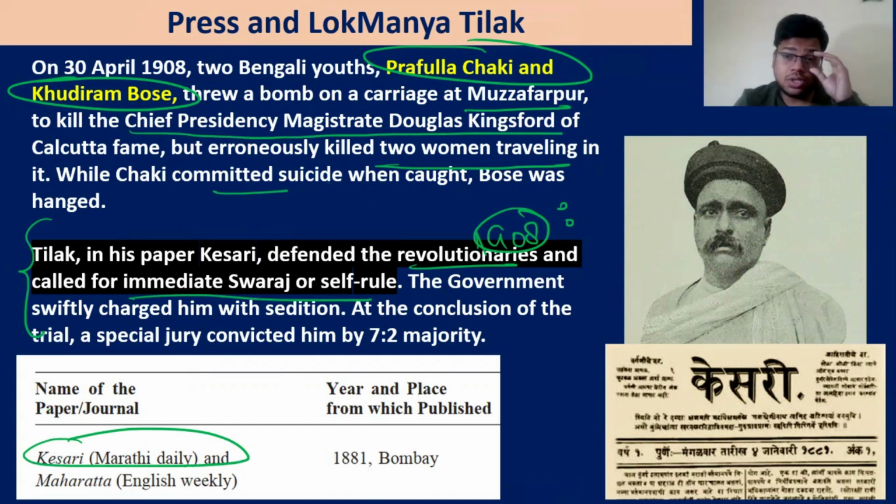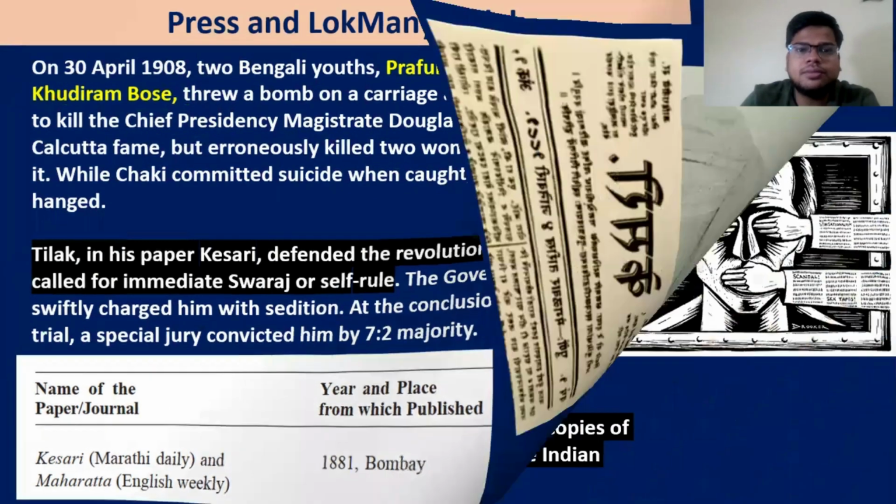This was after the Swadeshi movement. So he has defended them, and he said that Swaraj needs to be given and all these things. And based upon that, he was put into prison again for a 6-year punishment, charged with sedition.